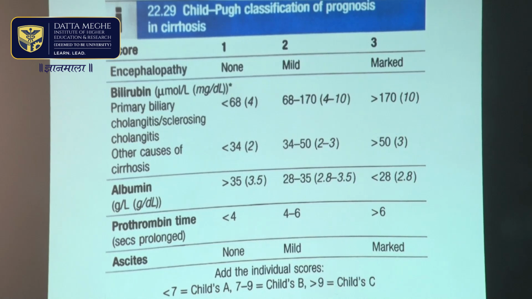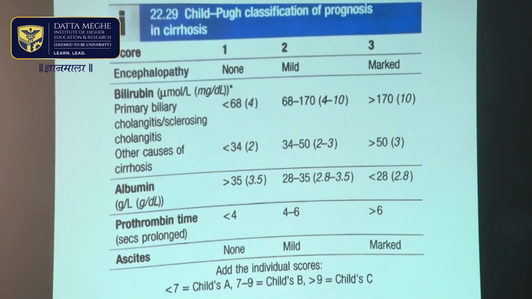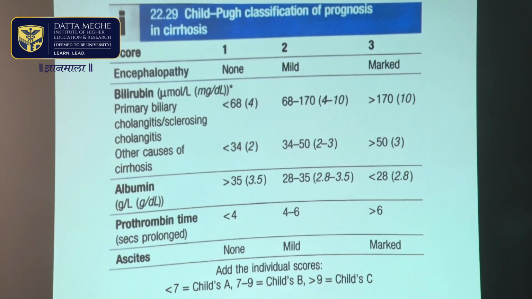Now, there is a Child-Pugh classification to determine the prognosis in patients of cirrhosis of liver, and there are four important parameters included here. Presence of hepatic encephalopathy, that is altered consciousness, and I will describe this in detail subsequently. Bilirubin, if that is elevated in patients who have cirrhosis of liver, and there are criteria of defining none, mild, and marked, given a score of 1, 2, or 3.